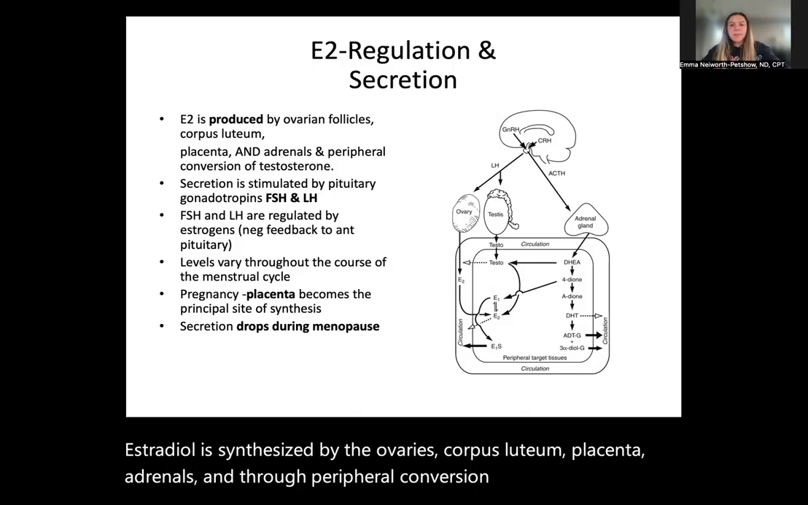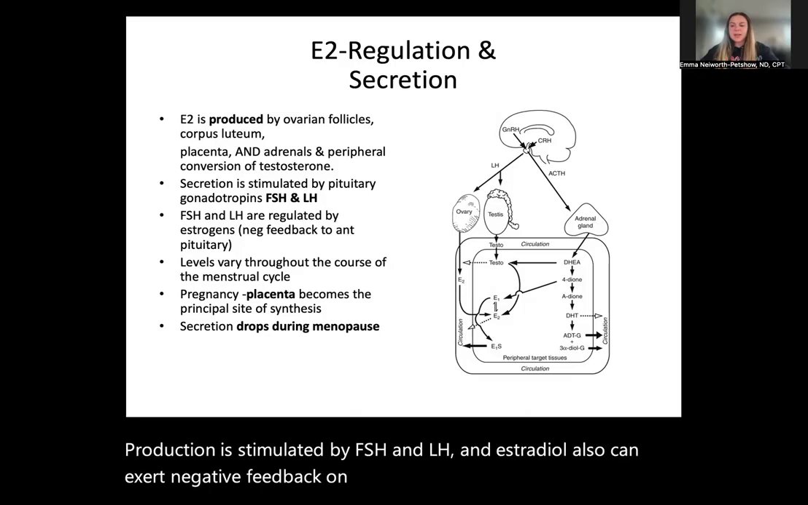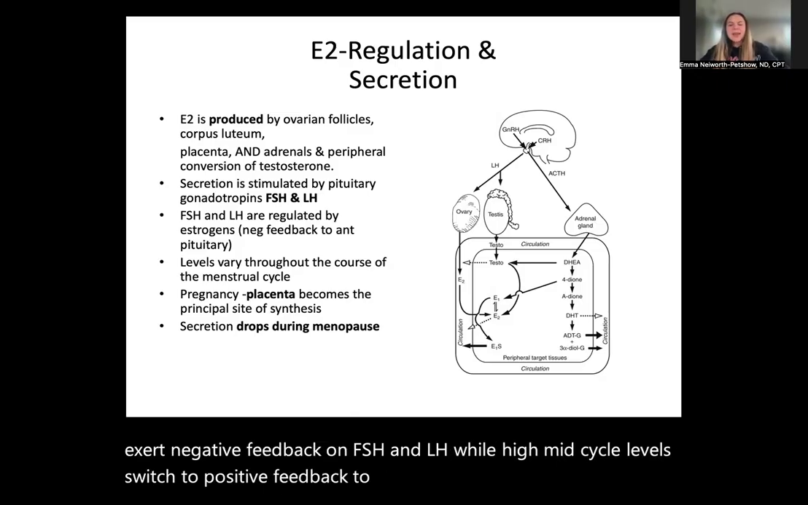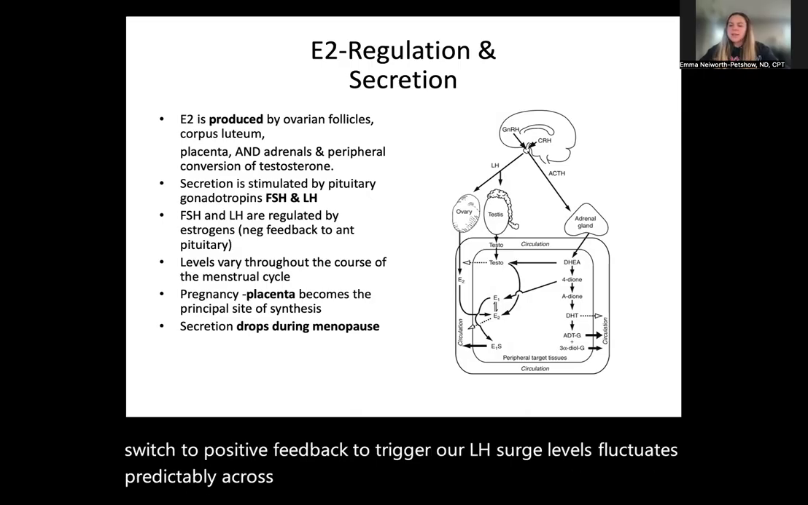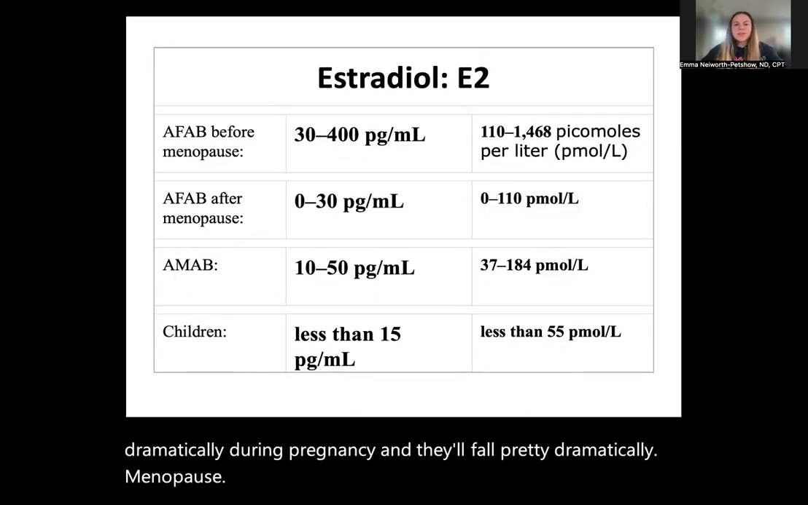Production is stimulated by FSH and LH, and estradiol can also exert negative feedback on FSH and LH, while high mid-cycle levels switch to positive feedback to trigger our LH surge. Levels fluctuate predictably across the menstrual cycle, and they will rise dramatically during pregnancy and fall dramatically after menopause. Reference ranges are super broad because estradiol shifts throughout the menstrual cycle.